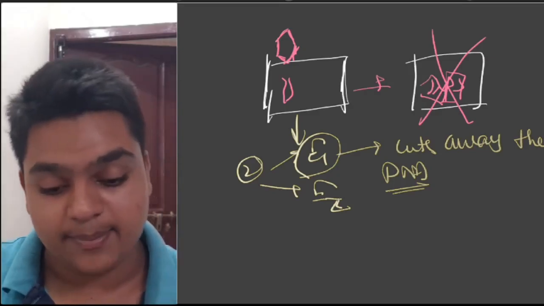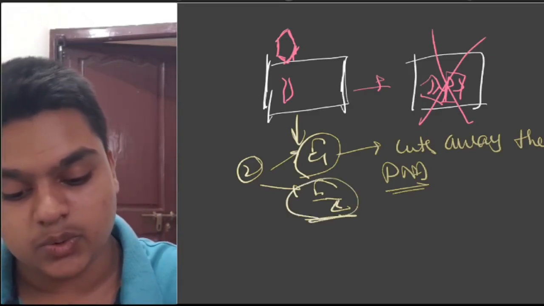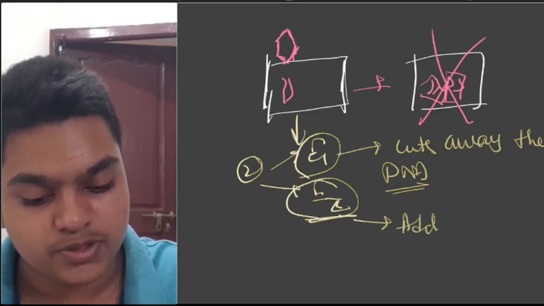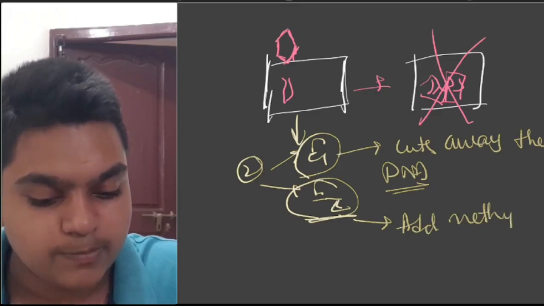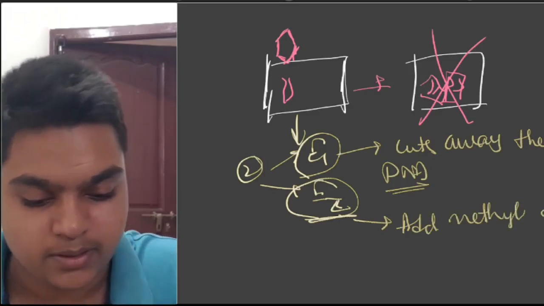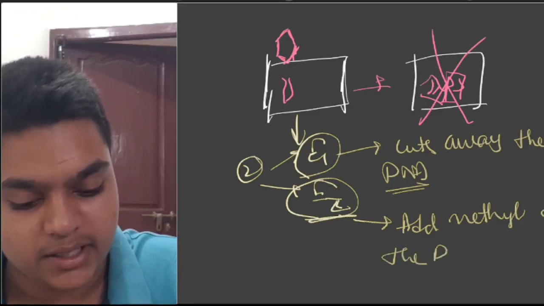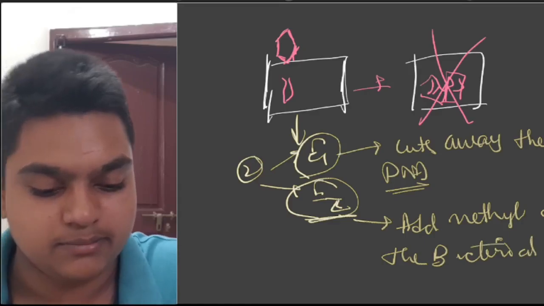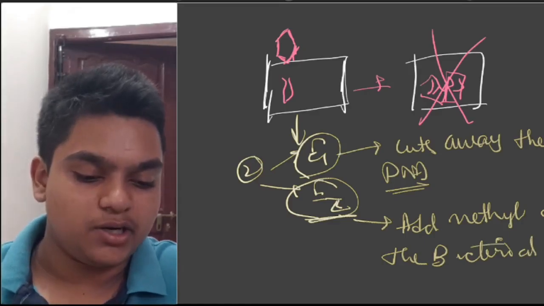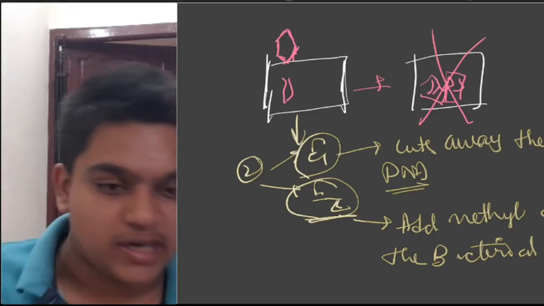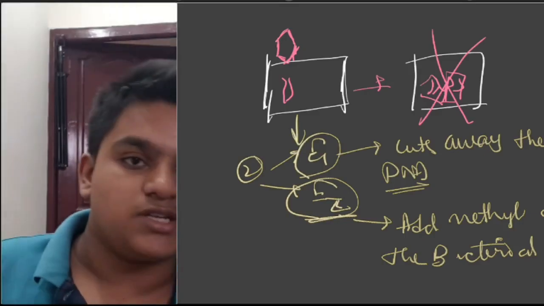But that doesn't happen because E2, enzyme 2, adds methyl groups to the bacterial DNA in order to prevent it from cutting. Now the viral DNA is cut into pieces, and there is no chance of replication.